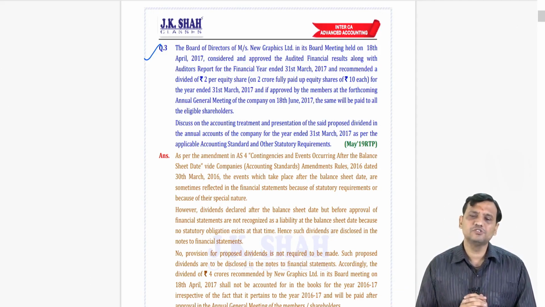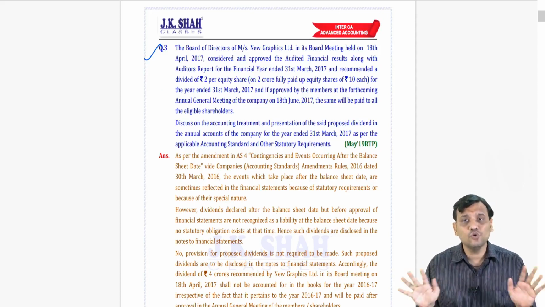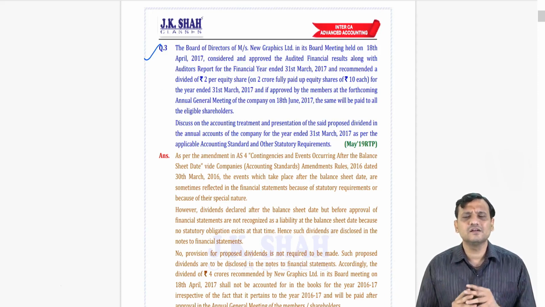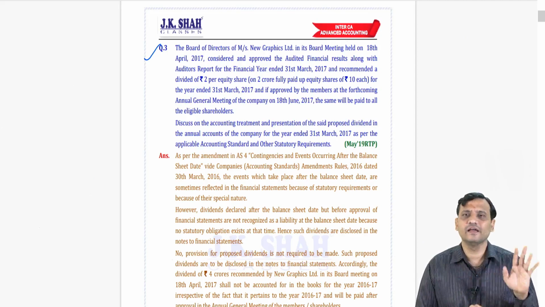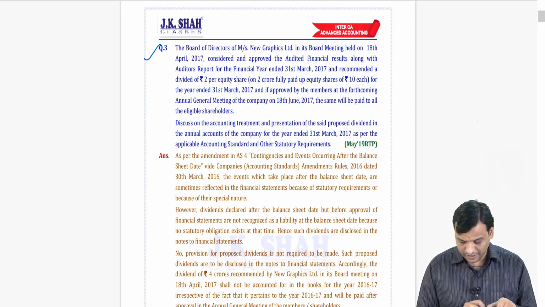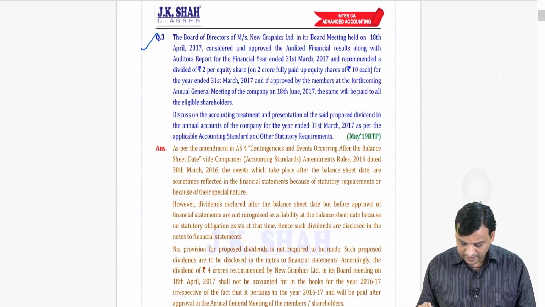Now my dear students, the question arises, should this be treated as an adjusting event? Answer is no. Why? The condition that the entity will give dividend does not exist on the balance sheet date. Hence, the proposal to give dividend is not an adjusting event. The proposal should not be considered as an adjusting event.